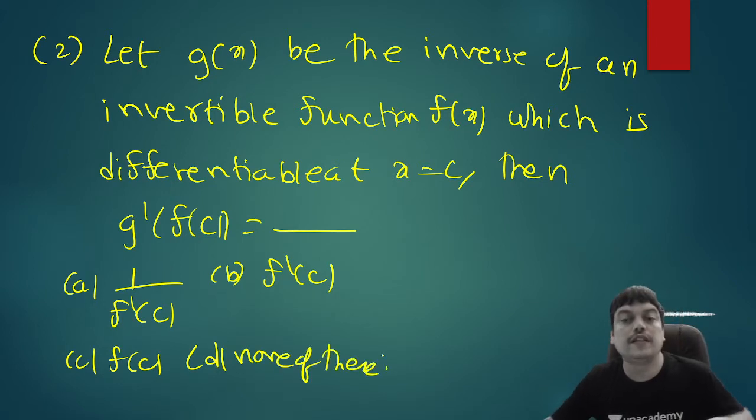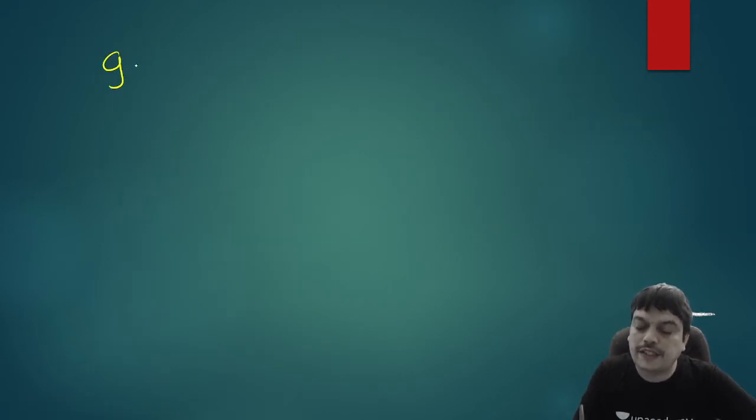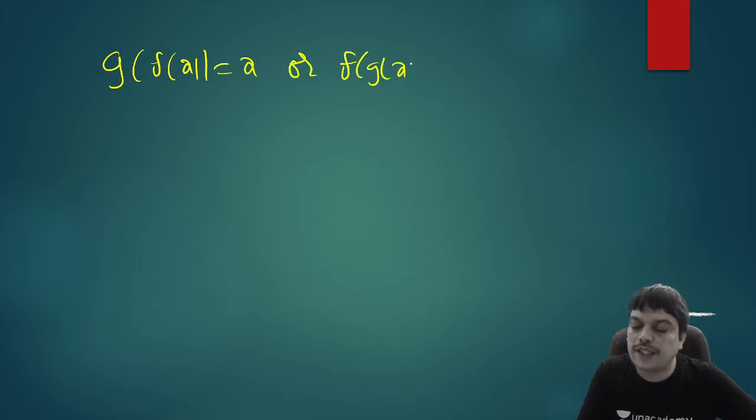So that's fine. So if the function g is the inverse of an invertible function called f, which is differentiable at c, what is g dash of f of c? So when g is the inverse of f, as I told you, either you can write g of f of x equal to x. You can also write f of g of x equal to x. Both are equally valid here.